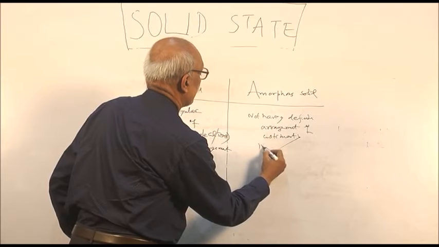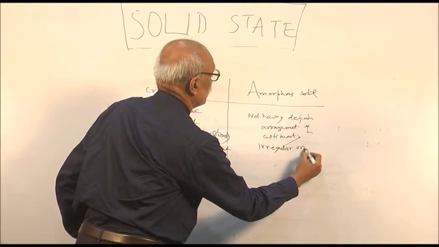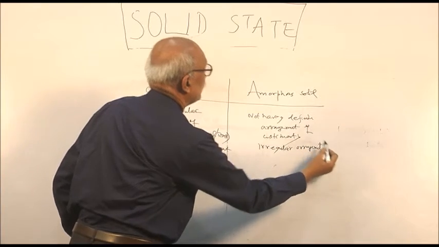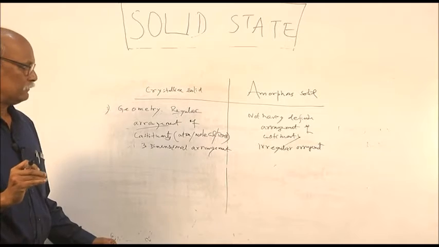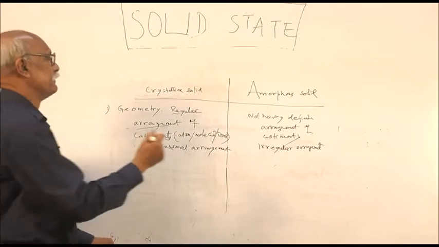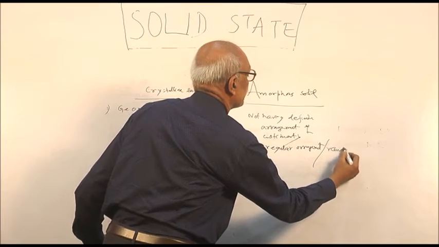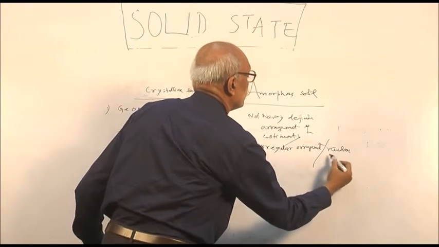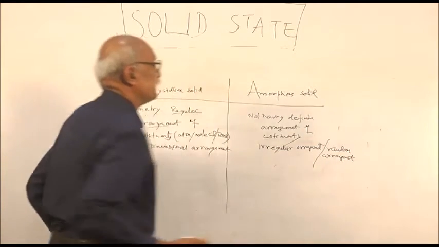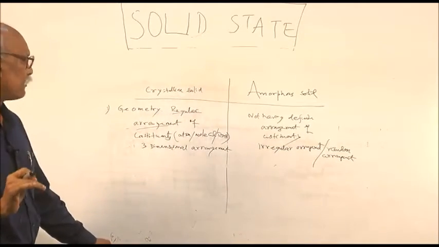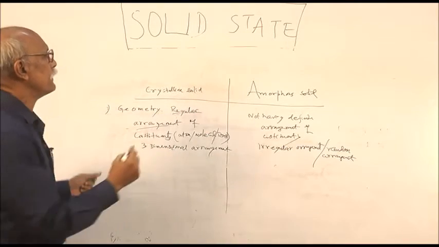You can call it irregular or haphazard arrangement. There is no specific arrangement of atoms, molecules or ions, no cubic arrangement, they are randomly arranged. You can write irregular arrangement or random arrangement, any word you can put. Haphazardly arranged or randomly arranged. So there is no definite geometry.